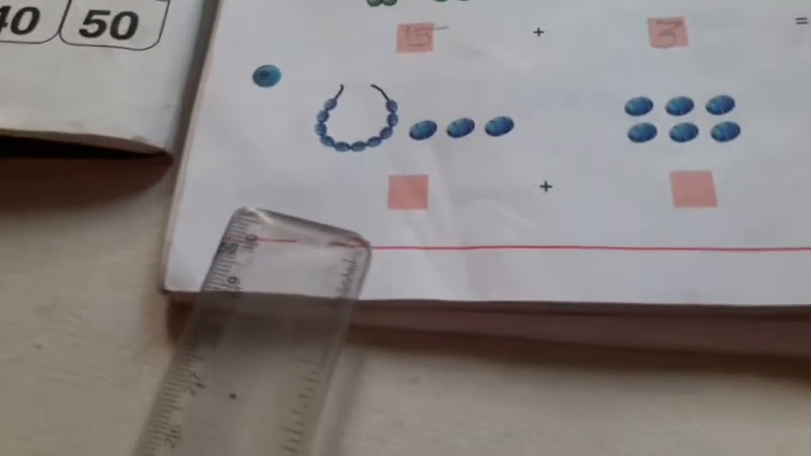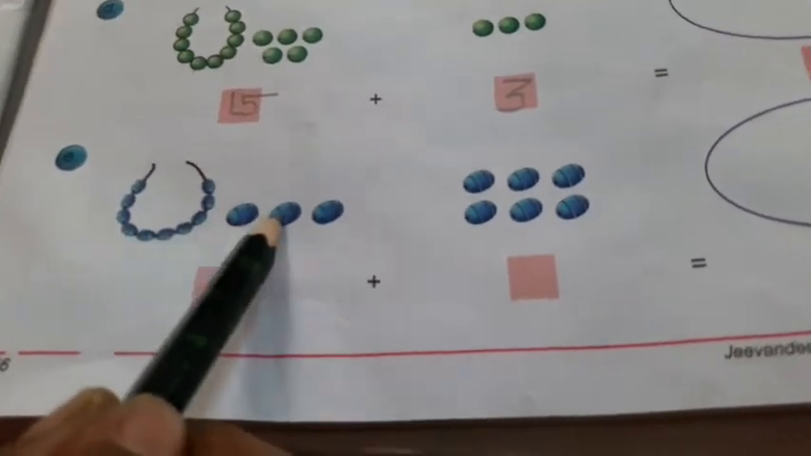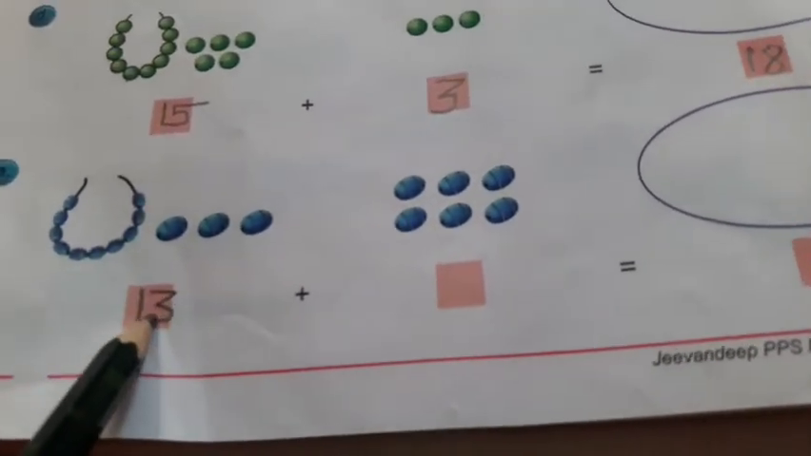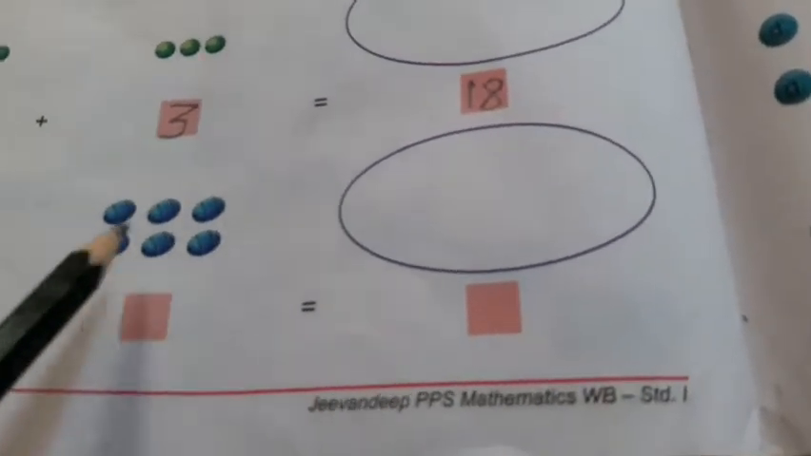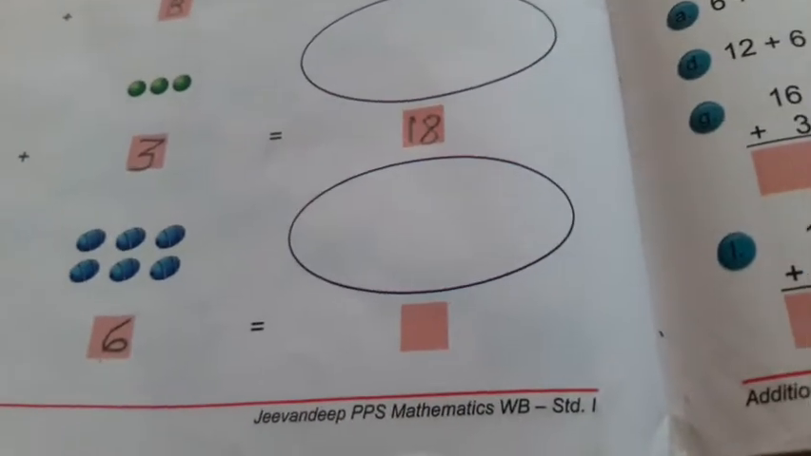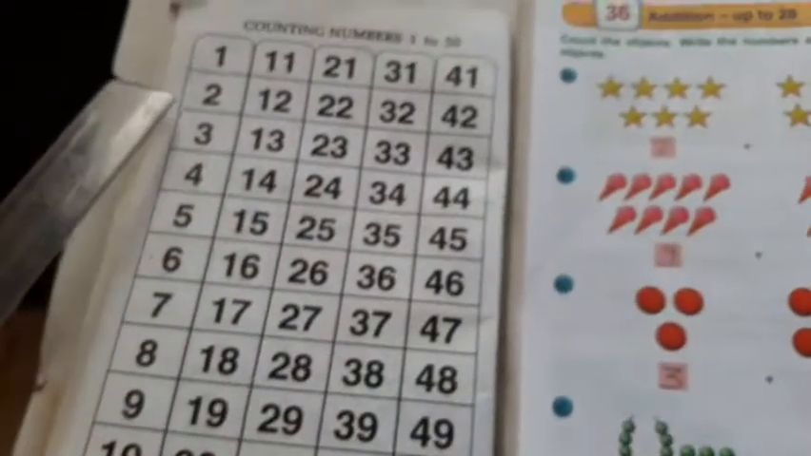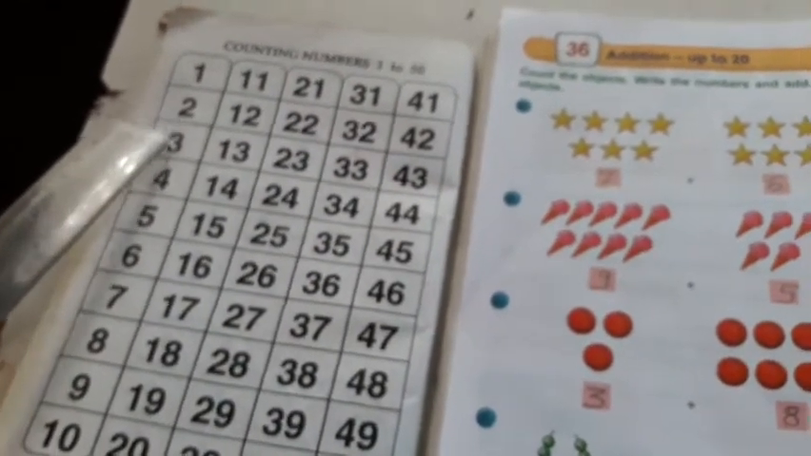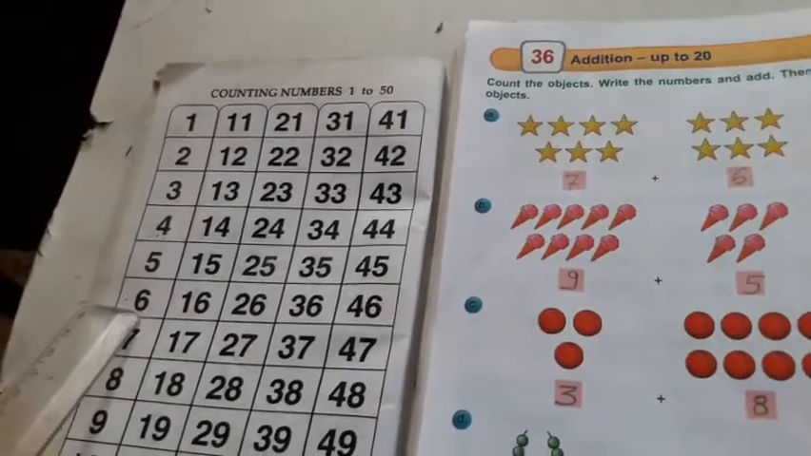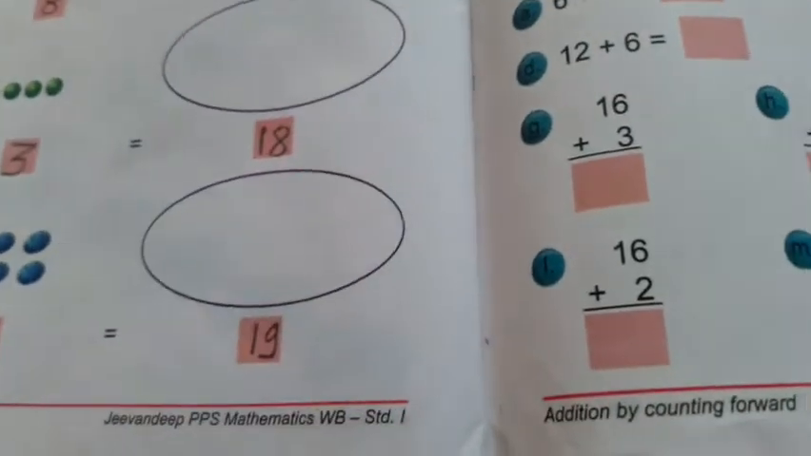Now next. Here is also one string of beads and 3 beads are there. After 10, 11, 12, 13. So here are 13 beads and if we add 1, 2, 3, 4, 5, 6. 6 beads means 13 plus 6. Then how many? Listen here. After 13, 14, 15, 16, 17, 18, 19. Means there are total 19 beads. And you have to draw here 19 beads. Now next.